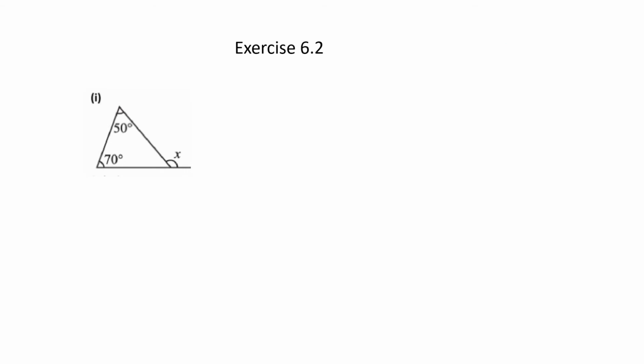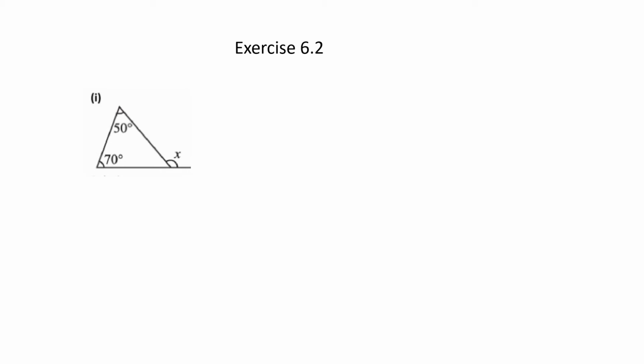So let's see one exercise problem. Here we are starting exercise 6.2. These problems are all based upon the exterior angle property. Before the explanation, can you identify, children, what are the exterior angles here? How many exterior angles are there? One, right? What is the name of that exterior angle? X. And what are the interior angles? 50 and 70. So what are the opposite interior angles, children? 50 and 70.